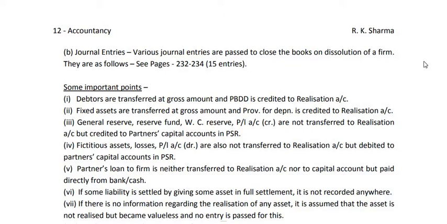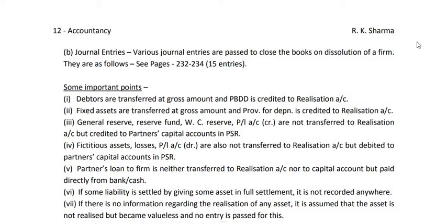When we transfer assets to realization account, we pass the entry: realization account debit to sundry assets account. Similarly, when we transfer liabilities to realization account, we pass the reverse entry, that is, sundry liabilities account debit to realization account. Then when we sell some asset, the entry is bank account debit to realization account. Whether we are selling a recorded asset or an unrecorded one, the same entry will be passed.